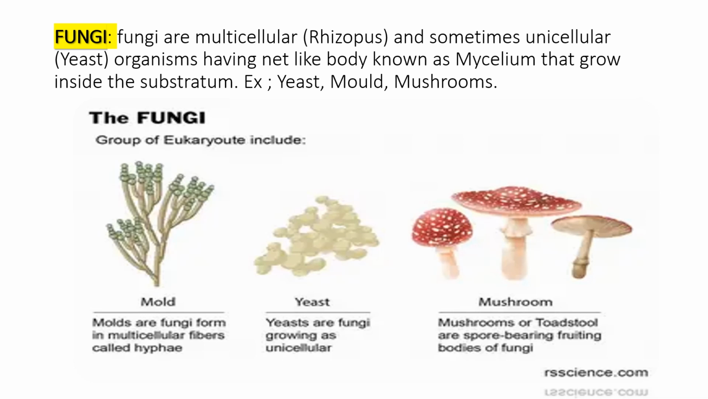Fungi. Fungi are multicellular and sometimes unicellular organisms having a net-like body known as mycelium that grows inside the substratum. Examples: yeast, red mold, mushrooms. Yeast is a fungus growing as unicellular, and these are the mushrooms and mold, red mold. These are all the species.